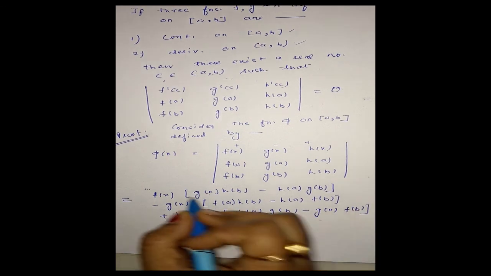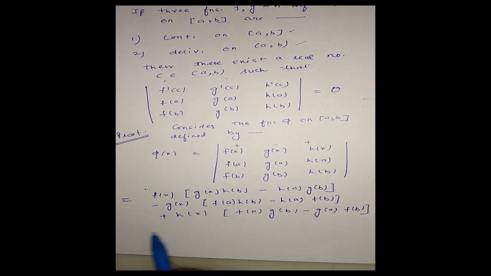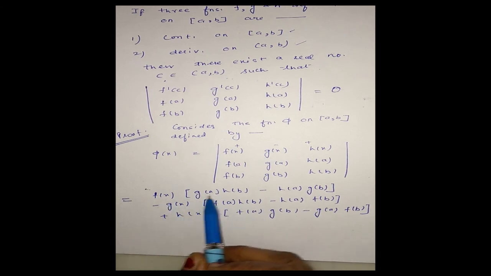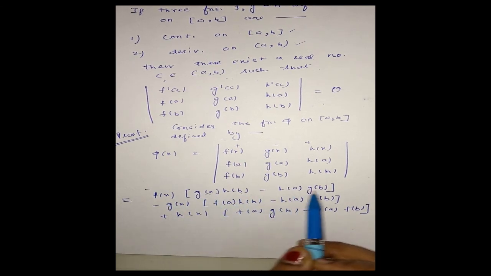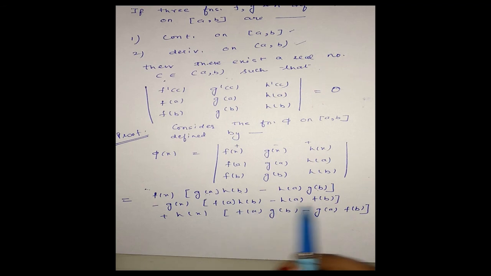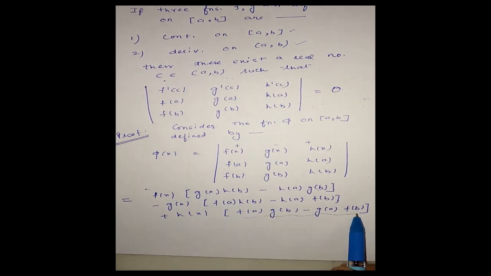Clear? Here g of a, h of b minus h of a, g of b is a constant, this is also a constant and this is also a constant.